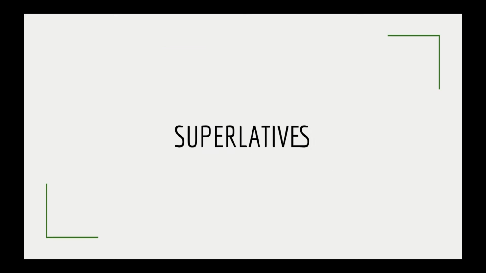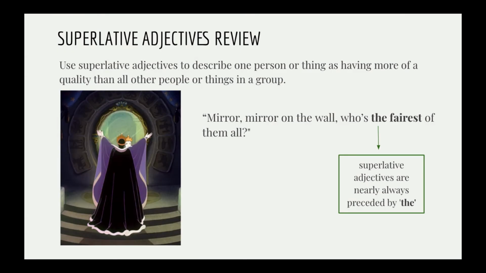And today we're going to talk about superlatives. To begin our class, we're going to review superlative adjectives. You probably remember superlative adjectives from last semester, the third semester, and you probably remember that we use superlative adjectives to describe one person or one thing in a group. And this person or this thing has more of a quality than the other people or the other things.